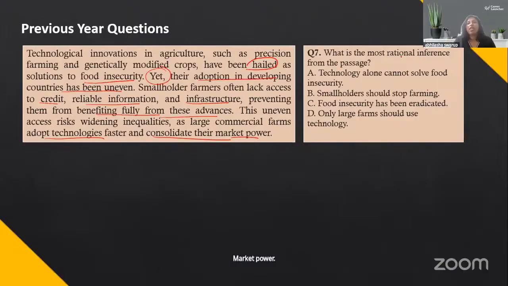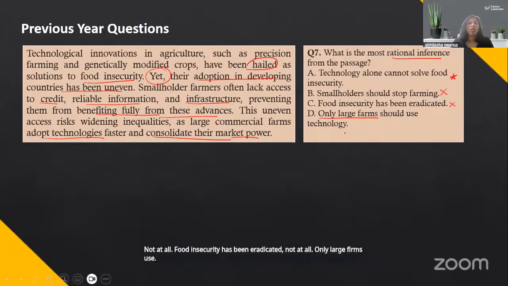So, what is the most rational inference from the passage? Technology alone cannot solve food insecurity. Okay, put a star. Smallholders should stop farming. Not at all. Food insecurity has been eradicated. Not at all. Only large farms use technology. Can I say that?